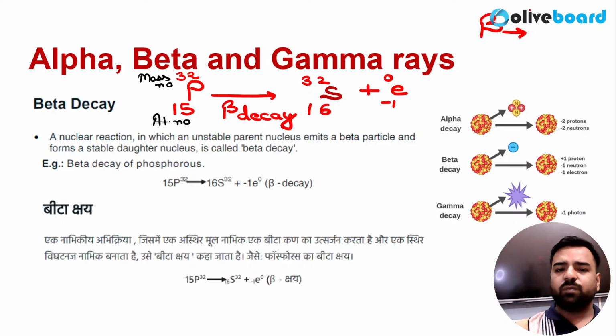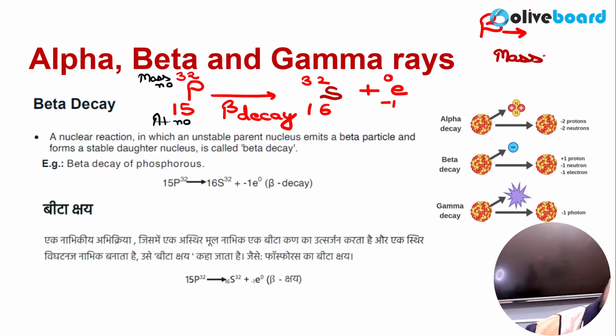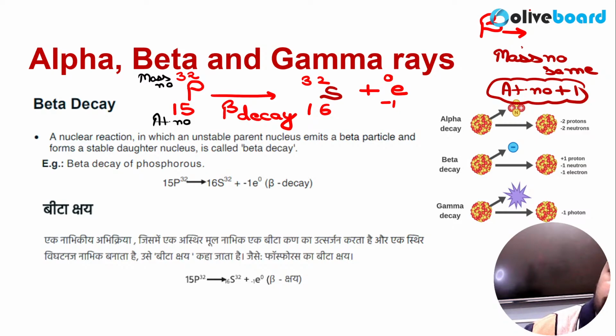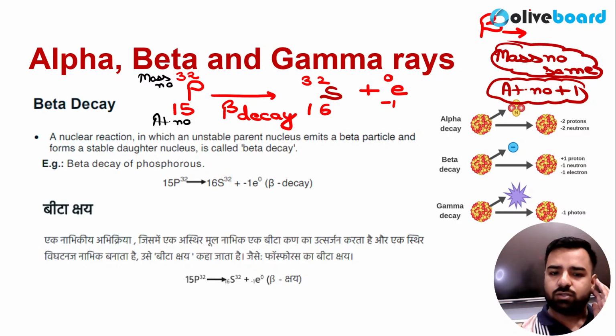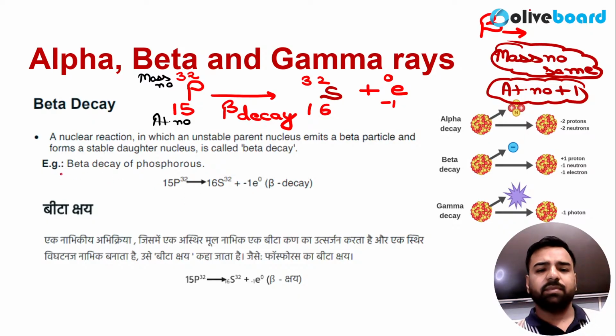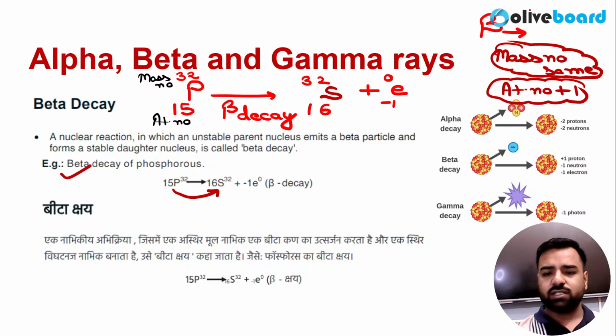Understood? So whenever beta decay is there, there will be no change in the mass number, that is mass number will remain same, but atomic number will be increased by 1. So this will be useful when question will be asked in the examination. So see, in the beta decay of the phosphorus, this phosphorus was converted into the sulfur. Understood? Tell me guys, any questions, any doubts, any queries? That's clear.